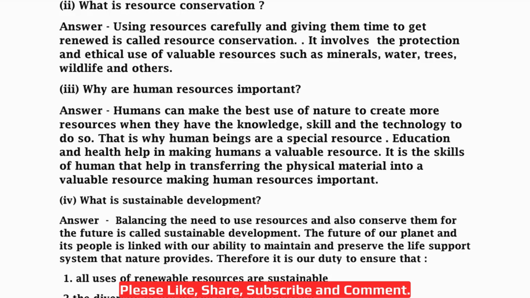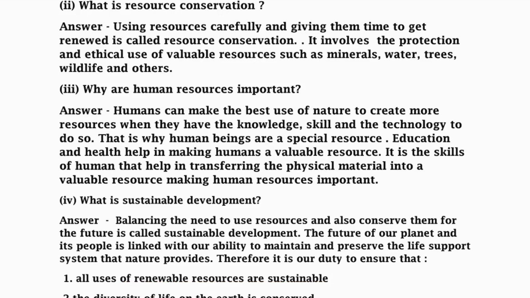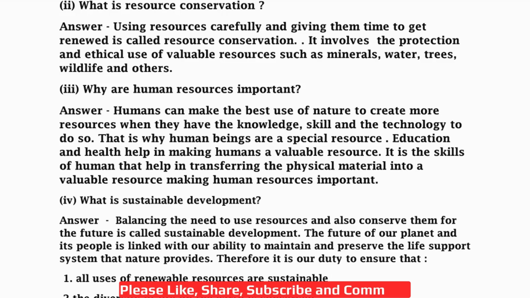Now you can take an example like the humans found iron. Now they made so many products from iron, right? That is why we can say that humans are a valuable resource. Or, for example, a teacher says there is a best out of waste competition in your school, right? So now you will make new ideas to create something new out of that, even from a cardboard box. So that is why human resources are important, because they can make a valuable thing from a less valuable thing as well, right?